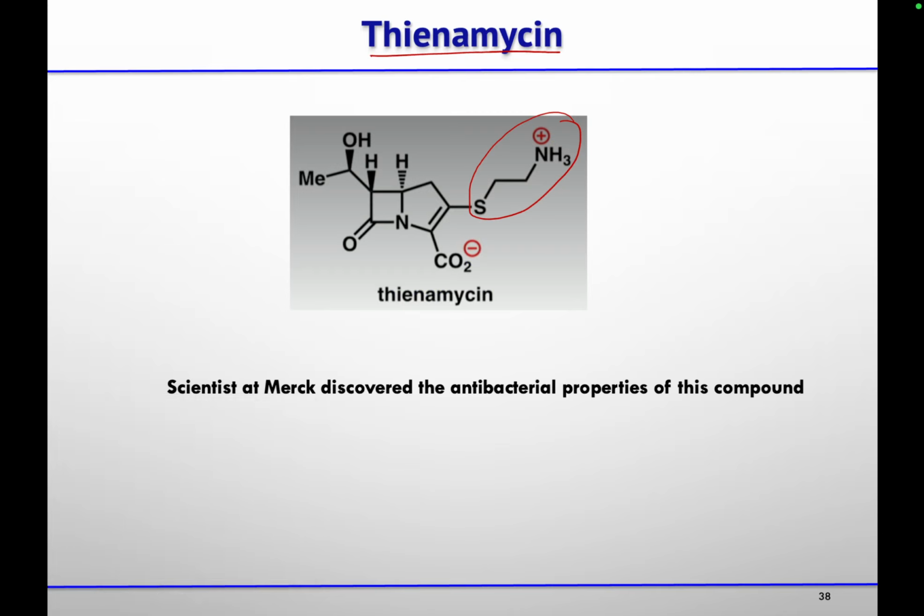Why we are telling this aldol? So this is alpha and this is beta. So this is beta hydroxy ketone, and beta hydroxy ketone is nothing just aldol. So here you have this CH3CHOH group present at the alpha carbon of the carbonyl group. So the scientists at Merck discovered the antibacterial properties of this compound once the bacteria got resistance to penicillin.